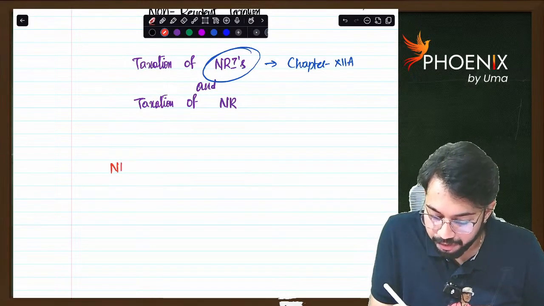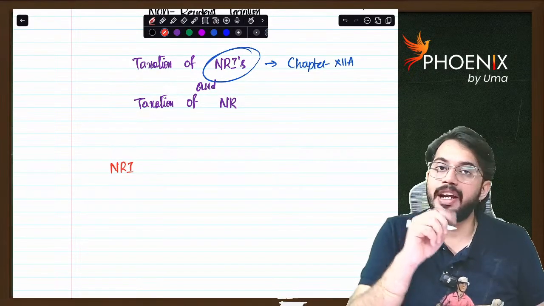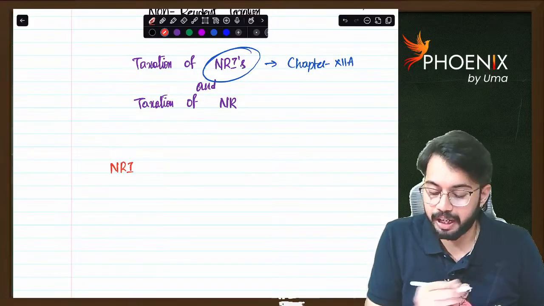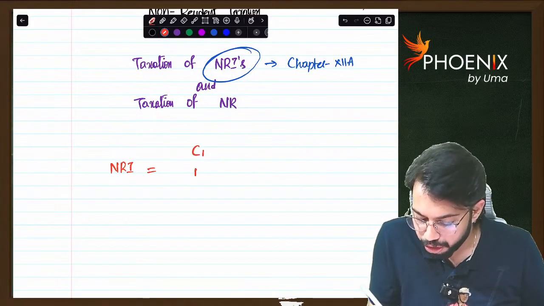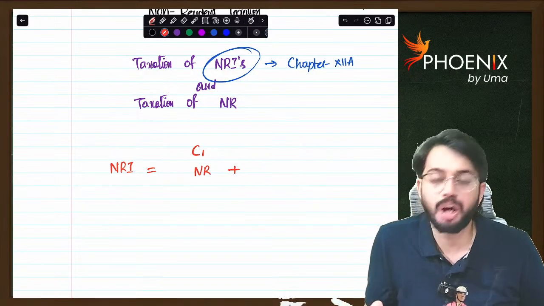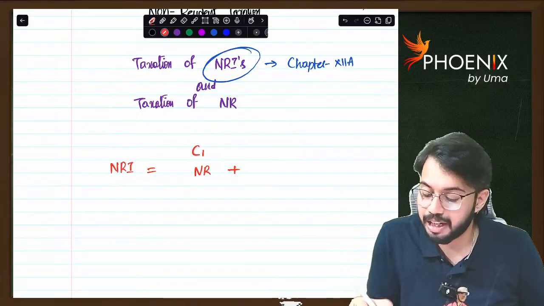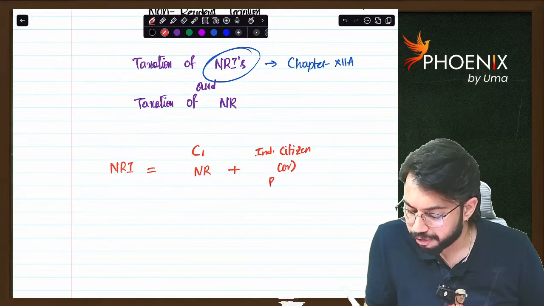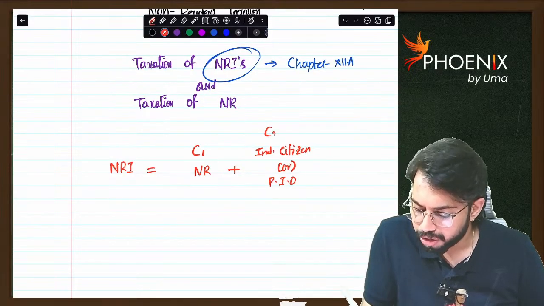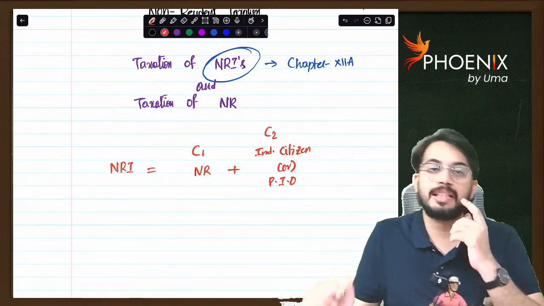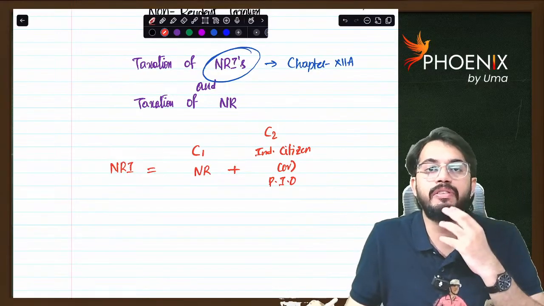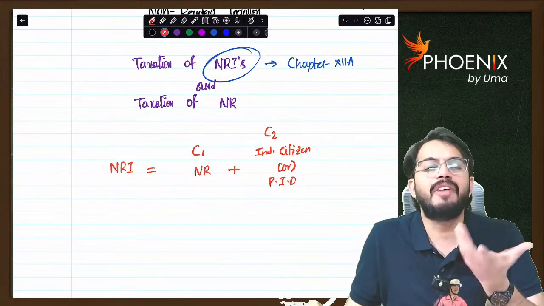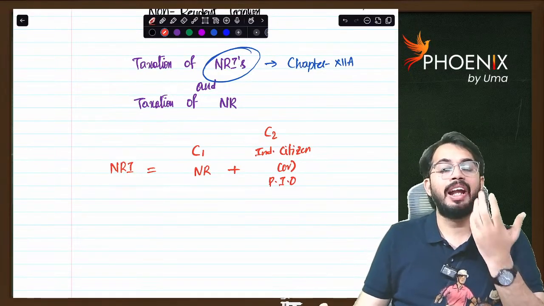To call an individual an NRI, two conditions are required to be satisfied. First condition, he should be non-resident. Along with non-resident, he should be an Indian citizen or a person of Indian origin. Whenever both these conditions are satisfied, that individual we call an NRI.